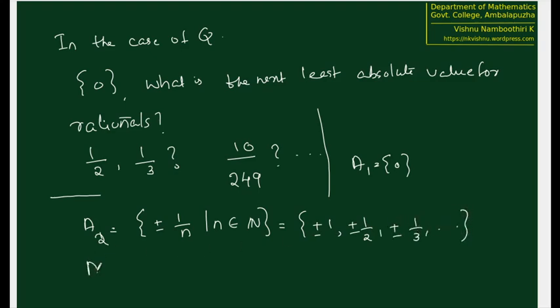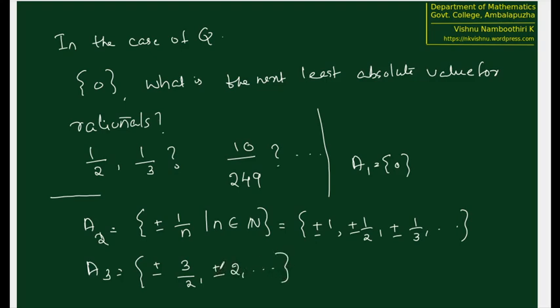Now suppose that A3, we are writing everything with a denominator equal to 2. So plus or minus 1 by 2 is already taken. So we have to take 2 by 2, which is 1. Of course we have not taken 1. We have taken 1 also. 2 by 2 also we cannot take. 3 by 2, 4 by 2 is 2. That is not taken. Plus or minus 4 by 2, which is 2, etc.